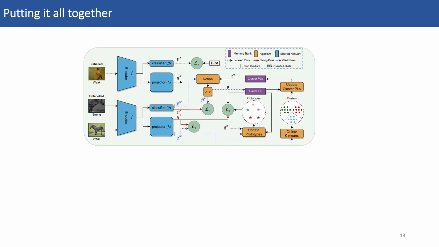Combining these ingredients gave us ProtoCon. ProtoCon combines different losses to jointly learn: 1. A prototypical projection space defined by our projector H. 2. It learns to match strong and weak augmentation via our consistency loss. And 3. It learns our cross-entropy classifier based on the pseudo-label obtained via our refinement strategy. All this is done online by employing our online clustering approach.